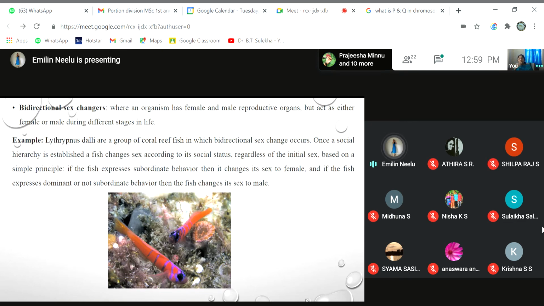So we could see here that depending upon the social status or depending upon the condition, the fish, that is Lythrypnus dalli, is acting as a male or female. This is the condition of bidirectional sex exchanges. That is, both male and female organs are present at the same time, but depending upon the condition, they act either as male or as female.